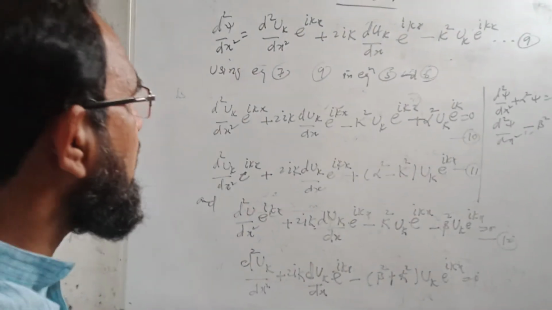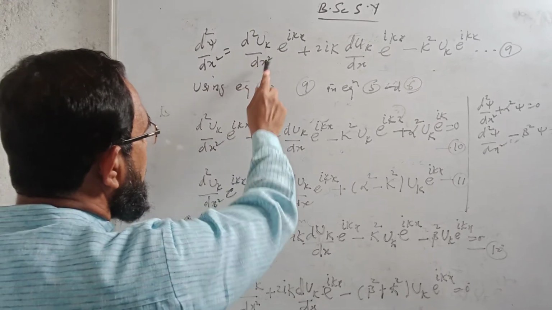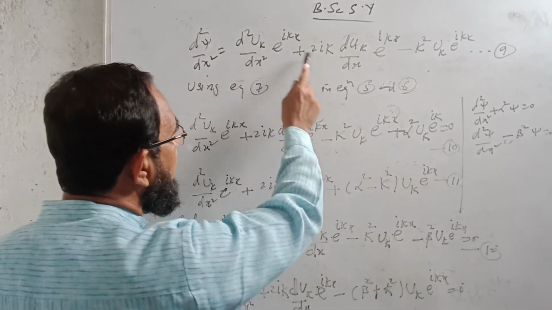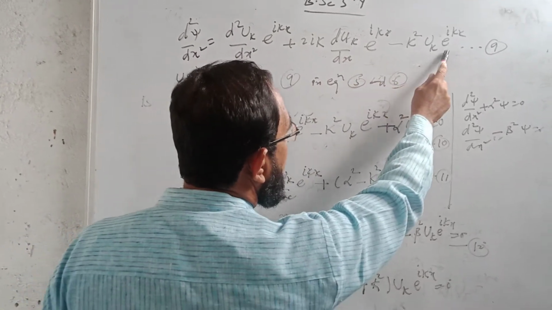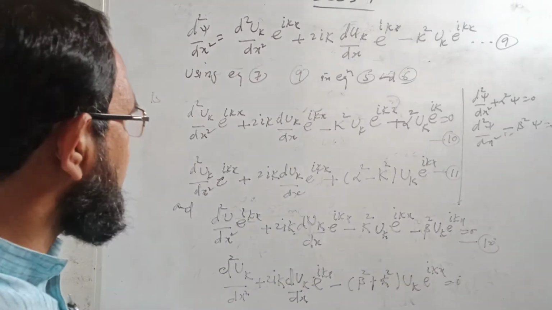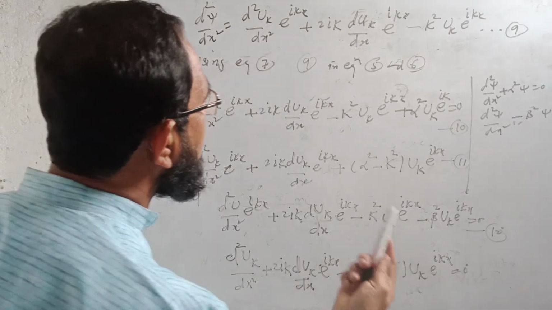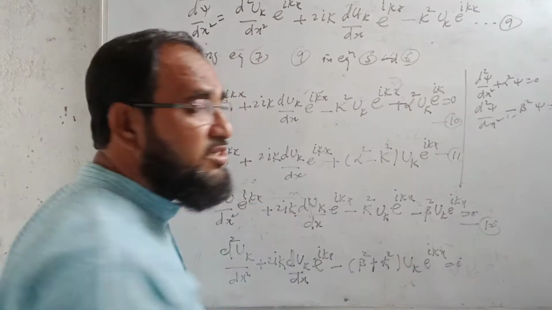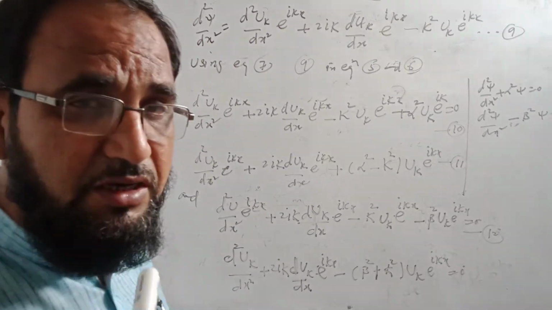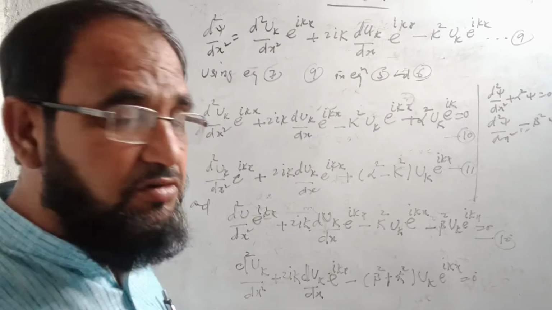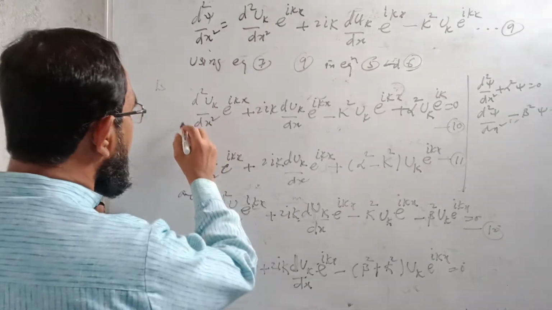So we can simplify this, d2 psi by dx square can be written as d2 uk upon dx square e raised to ikx plus 2 ik duk upon dx e raised to ikx minus k square uk e raised to ikx after simplification. Now I will use this in equation number 5 and 6: d2 psi by dx square plus alpha square psi is equal to 0 and d2 psi by dx square minus beta square psi is equal to 0. So for d2 psi by dx square I will substitute this complete value.